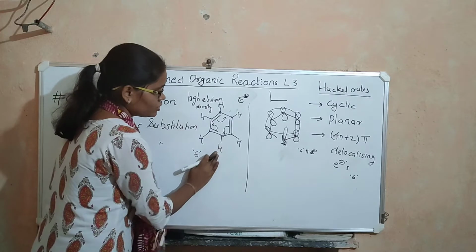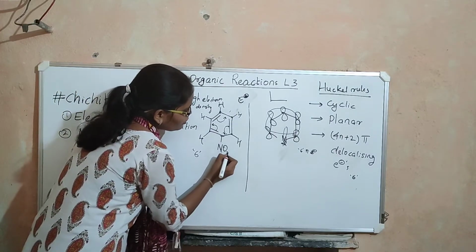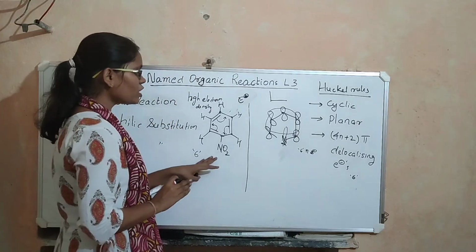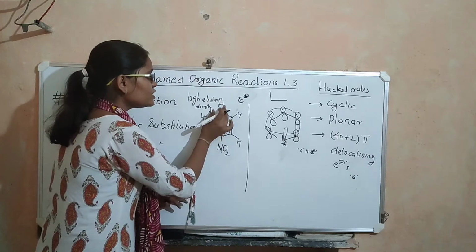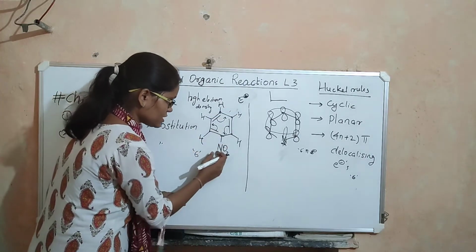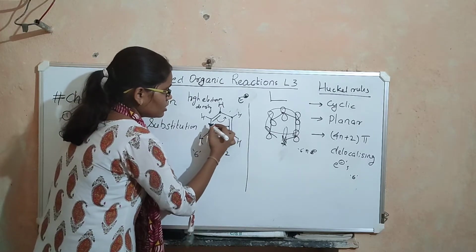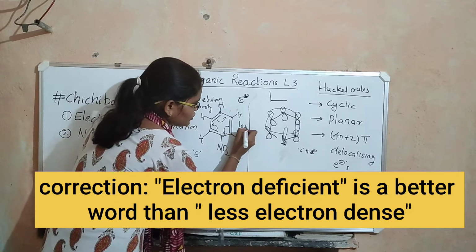But if you substitute one of the hydrogens on this benzene ring with an electron withdrawing group like nitro, what happens? This nitro group, since it is electron withdrawing, will pull the electron density of this ring towards itself, which makes this benzene ring less electron dense.